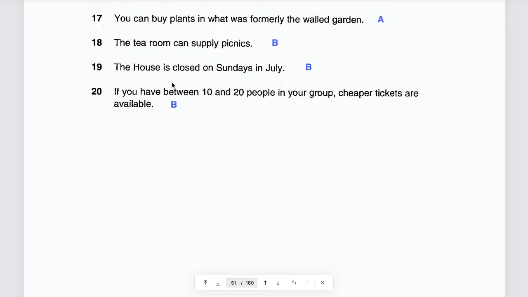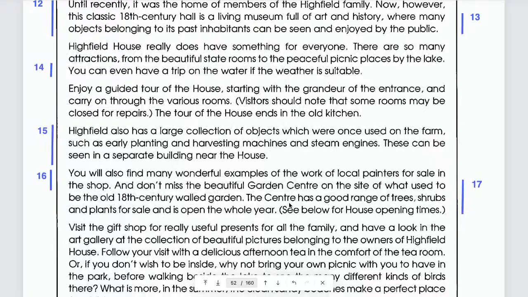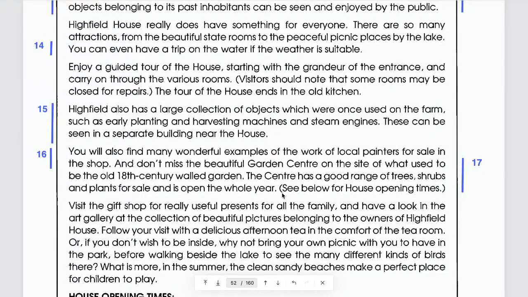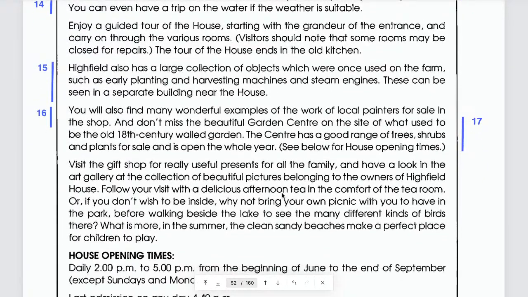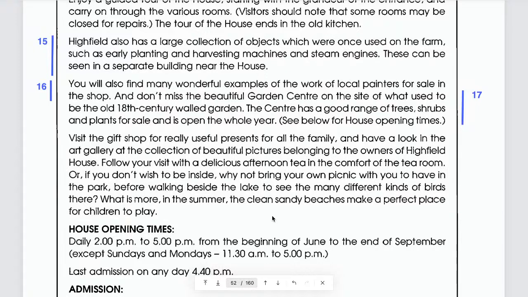Now tell me, the tea room. Supply picnics. What does that mean? That means you can have a picnic there, right? Can you have a picnic in the tea room? No, no. Read that again. You cannot. If you don't wish to be inside, I mean, if you don't wish to be in the tea room, what can you do?